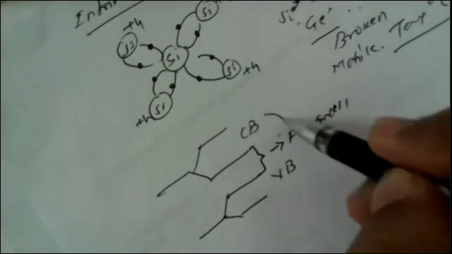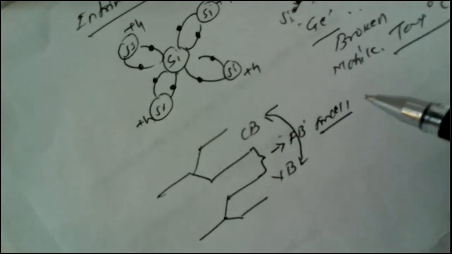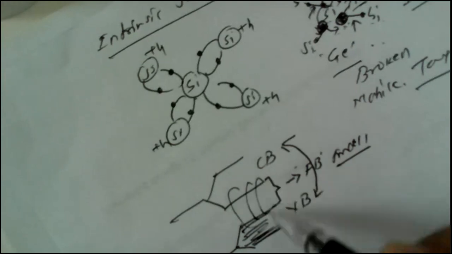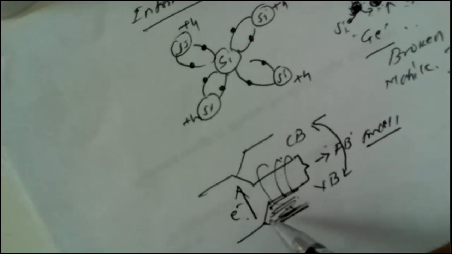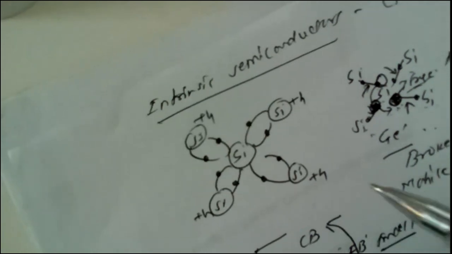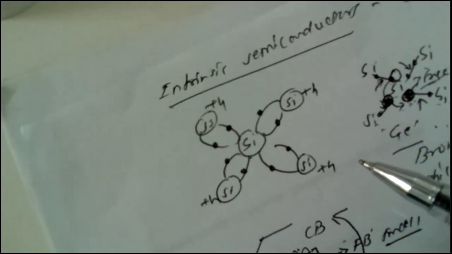That is the energy gap between the conduction band and the valence band, that is very, very small. So on application of an electrical potential, the nearby bond breaks up and electrons can easily migrate from the valence band to the conduction band. Thus, by migration of electrons from valence band to conduction band, current is carried. This is known as the intrinsic type of semiconductor, where there is no necessity of addition of any impurity from outside. So this semiconduction action is known as an intrinsic semiconductor.